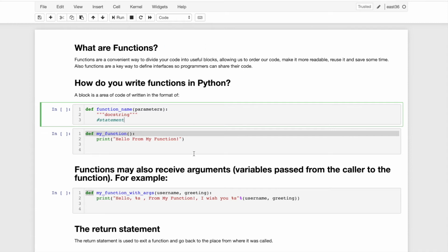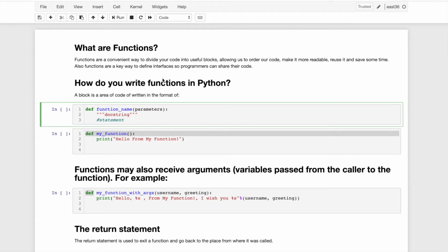Functions. Okay, then we start functions. Functions are similar to other programming languages. It's a way to divide the code into useful blocks, to put our code in order, and it's good for readability and reusability. So that's the reason we create functions.